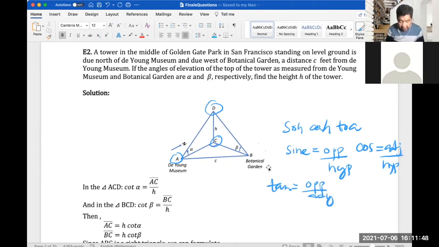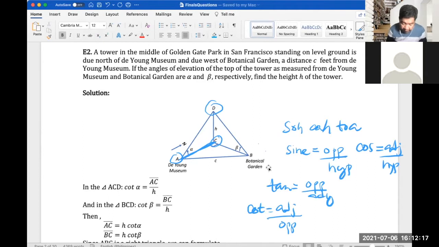Since tangent is the inverse of cotangent, cotangent would simply be your adjacent over opposite. So if your angle is alpha, adjacent would be AC, this segment here, over H, which is the one opposite to angle alpha. So now we got cotangent alpha.